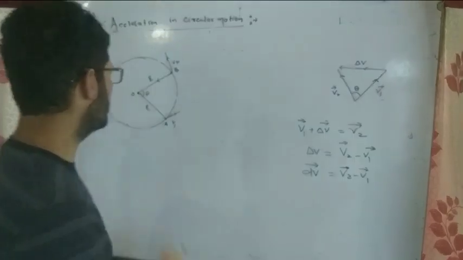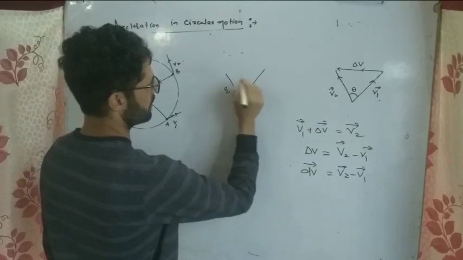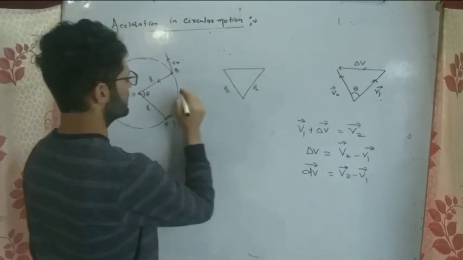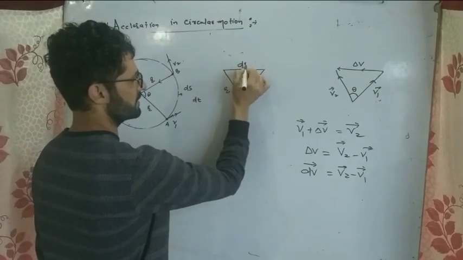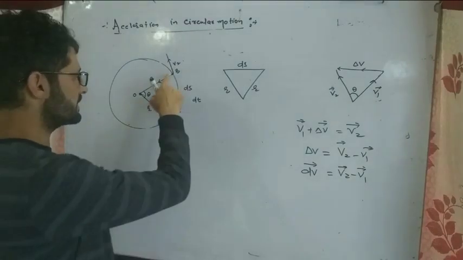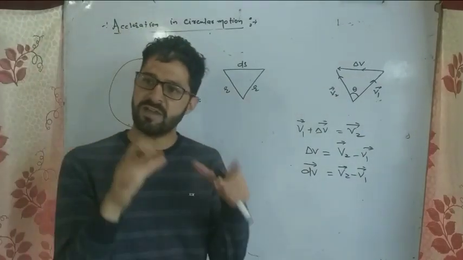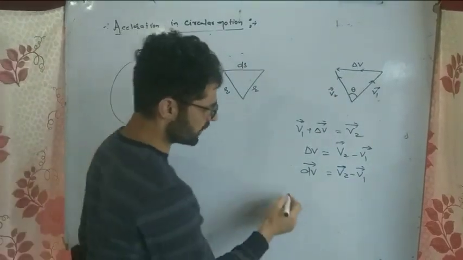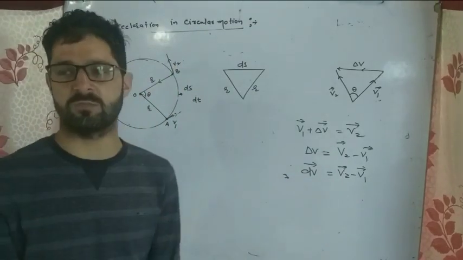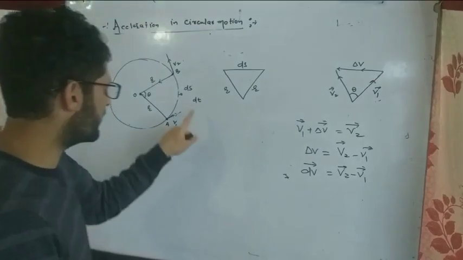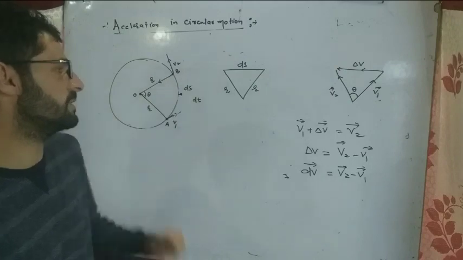Now we can draw here, this is radius, this is R, and let us suppose this displacement at a very small time dt is ds. So I will write this ds, because now you will say that this is not a straight line, this is a curve, but when the displacement is very small in a very short time, छोटे से सर्कल में छोटे से टाइम में इतना डिस्प्लेसमेंट, we can take it as a straight displacement, it's not a curve because it's for a very small interval of time.